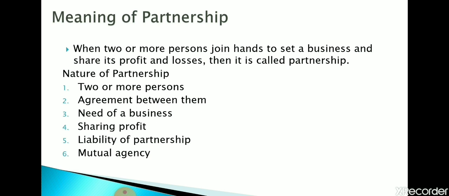The last point, mutual agency. It is a very important point. In mutual agency, every partner is the owner as well as agent of the firm. The acts of one partner are binding on the other partners. Each partner is entitled to take part in the management and enter into contracts with outsiders. Partnership business can be carried on by all the partners or by any of them acting on behalf of the others.